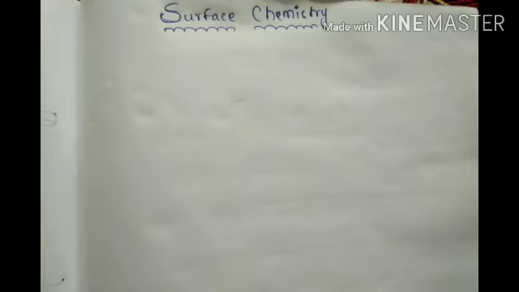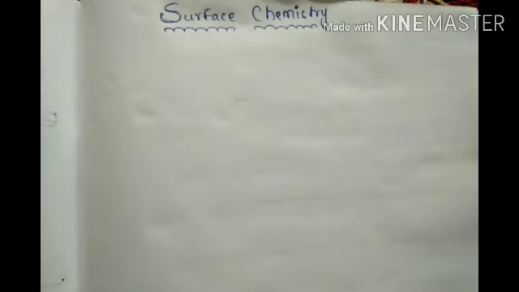Electrochemistry, chemical kinetics, surface chemistry. From physical chemistry, 3 chapters are there. And from organic, 1, 2, 3: alcohols, phenols, ethers, aldehydes, organic compounds containing nitrogen. 3 chapters from organic, 3 from physical.